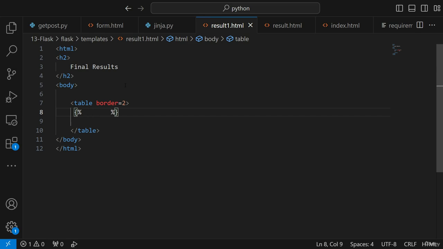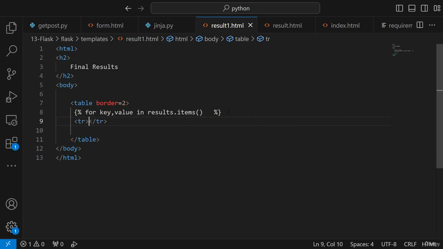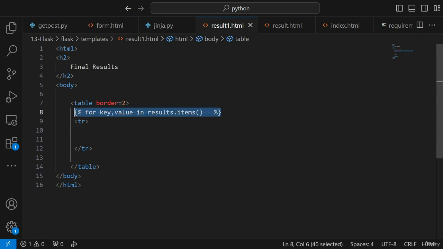Now my entire expression is like how we write our code in Python. So I can write for key comma value in whatever results we are getting dot items, because this is a dictionary. So I'll write for key, value in results dot items. And here I will create my tr tag, and with respect to the tr tag, I will print it. See, this is the beautiful thing. I'm just going to write this particular code. It is just like writing code in the backend, and just by using this, I'll be able to use the conditional statement.